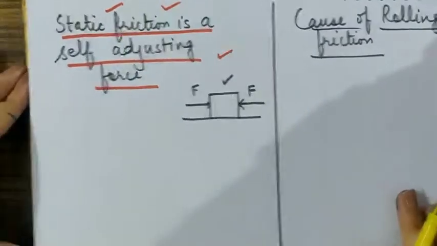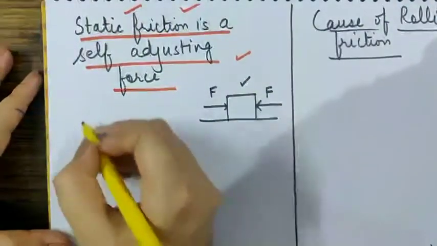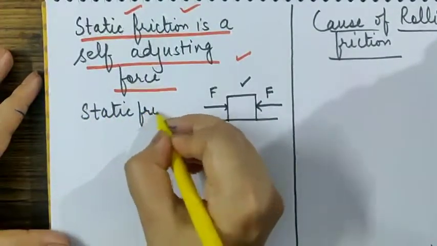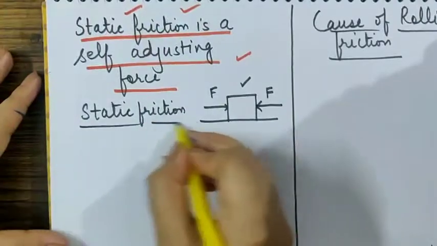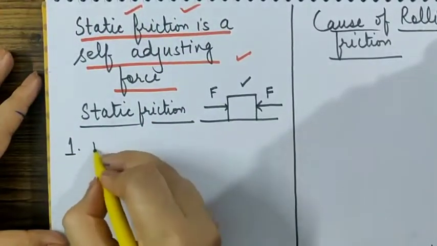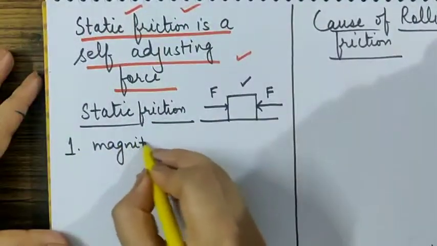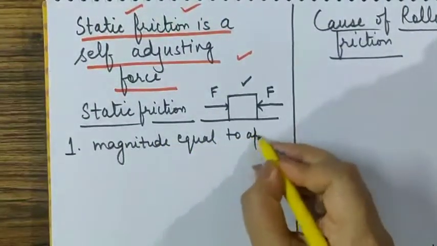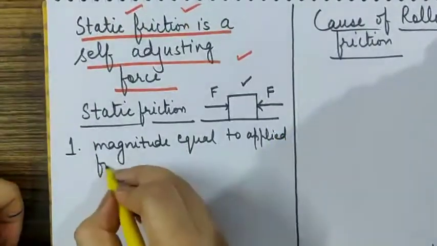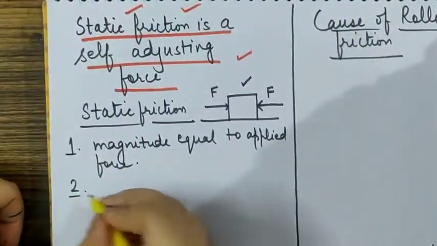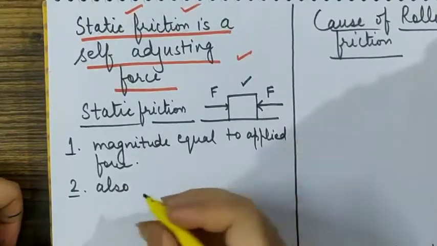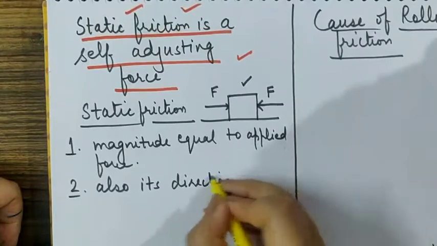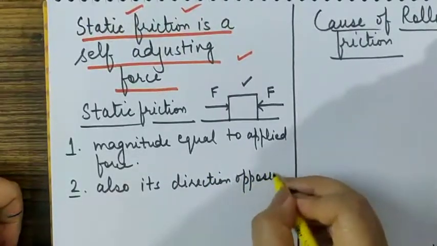So the reason behind it is that static friction adjusts. Now how does the static friction adjust? Static friction is the one which adjusts its magnitude equal to the applied force, and also it adjusts its direction opposite to the applied force.